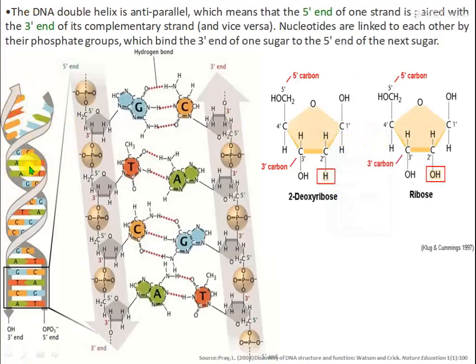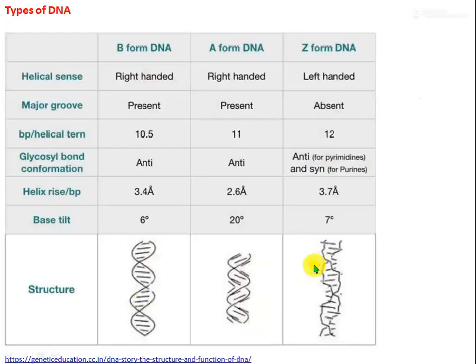This is the major groove, this is the minor groove, this is the major groove, this is the minor groove. Here the major groove is present, then minor groove, major groove, minor groove. This is right-handed. A form is also right-handed, but Z form is left-handed. The major groove is present in this DNA structure and also in A form DNA, but absent in Z form DNA.